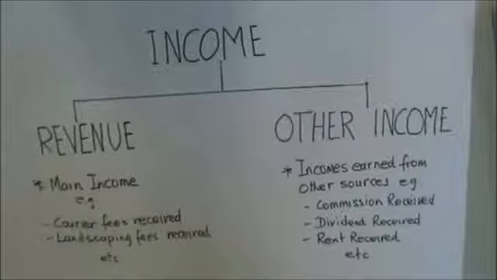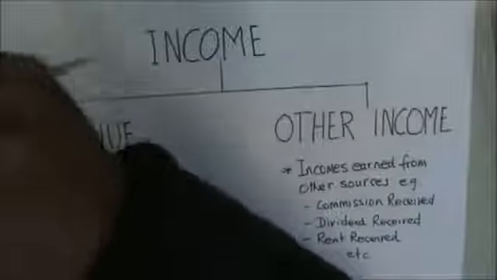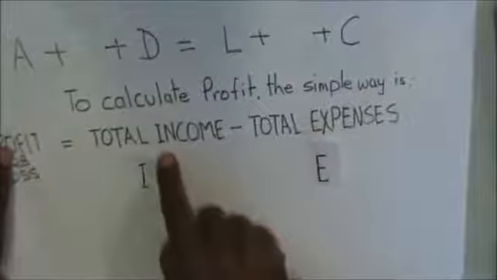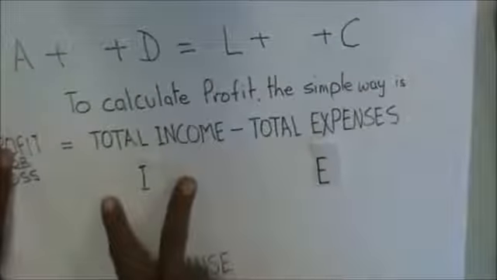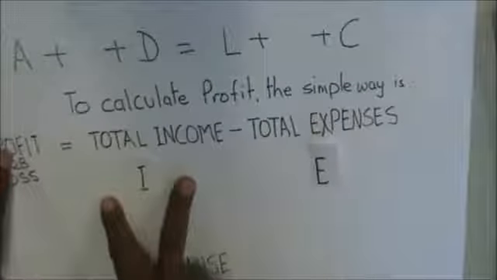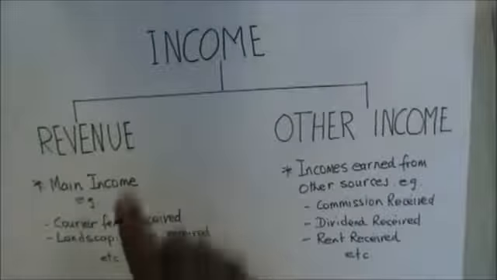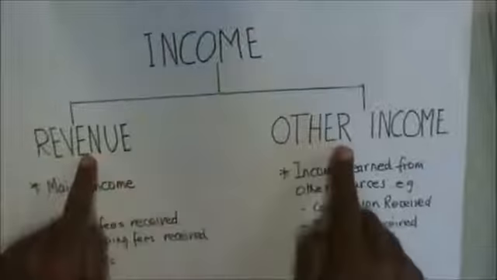I'd like to go back to that sheet. So income here will be reported in two groups. What are those groups? Revenue and other income.